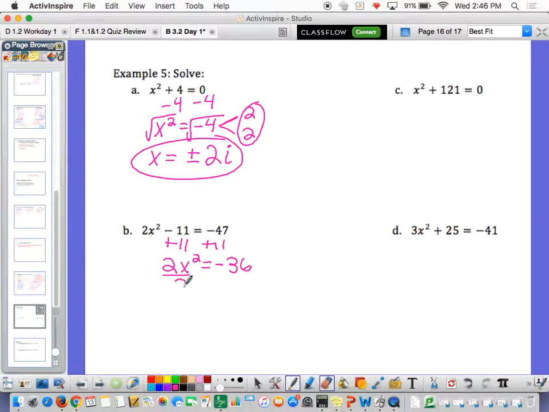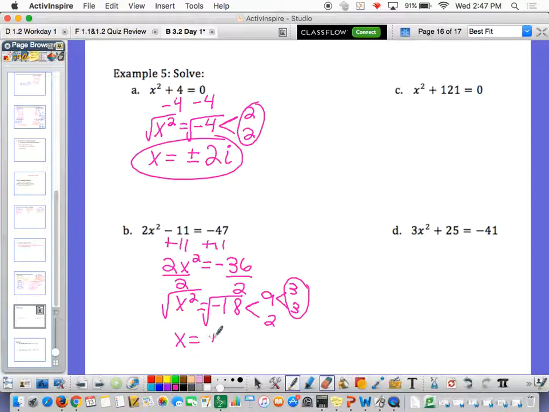Then you can divide by 2. So x squared is equal to negative 18. To undo the square, you take the square root. 18 breaks down into 9 and 2, or 6 and 3. 9 breaks down into 3 and 3. There's a pair, okay? So x equals plus or minus.